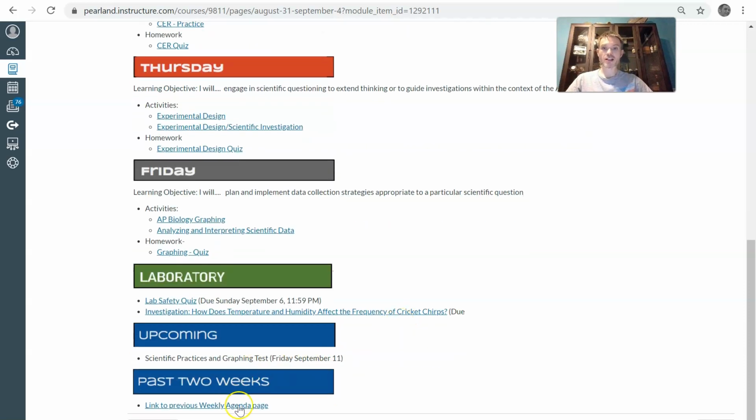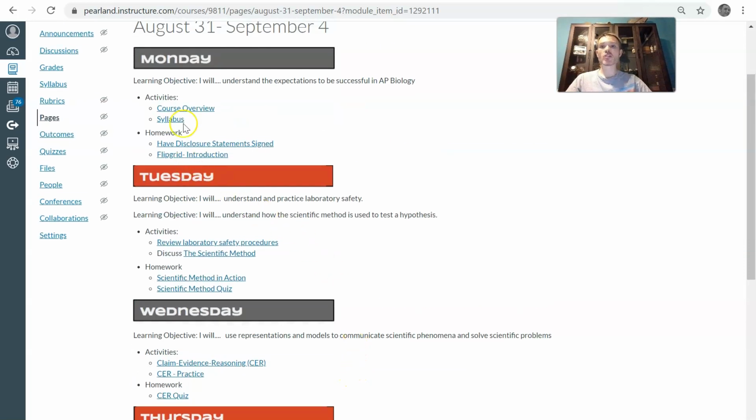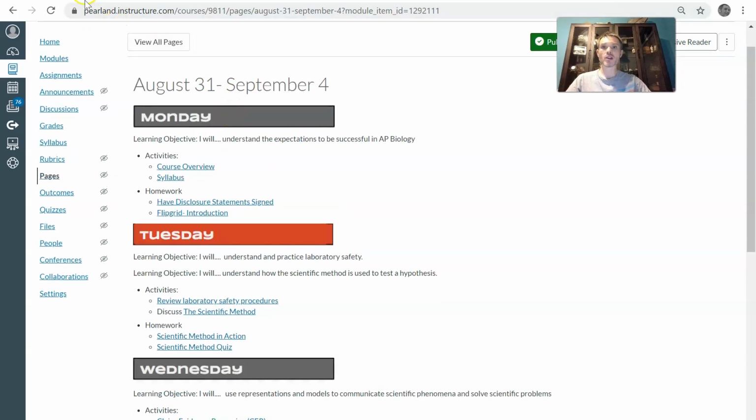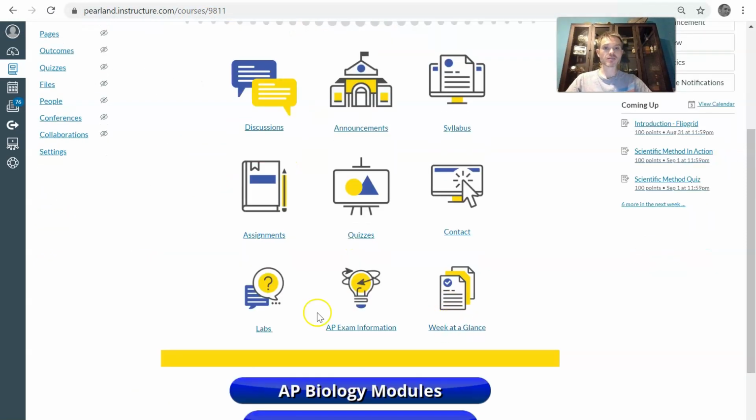You can also go to past weeks. Obviously, this is our first week, so that's not very useful for today. But what you'll notice is all these will actually be hyperlinked, so you can go to the site or the page or the assignment. I'm trying to make your life as easy as possible. So let's go back to our home page, because I want to show you a couple of other things on that page. So that is the week at a glance.